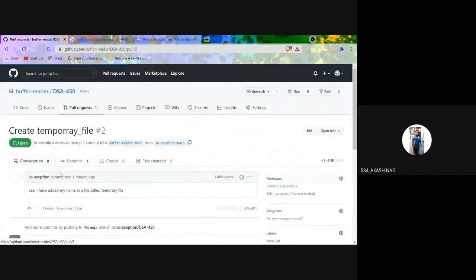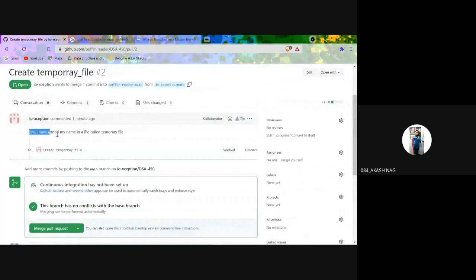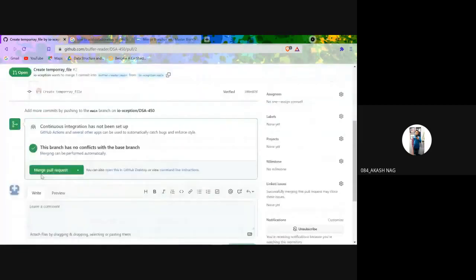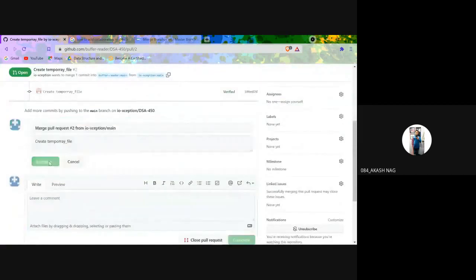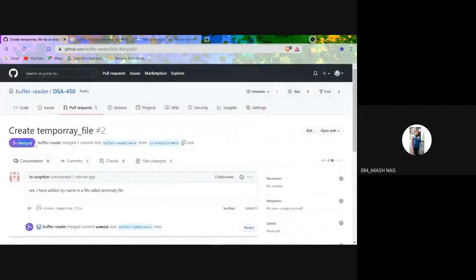He would go to this and see what changes you have made. He would see that I have added a new file called temporary file. He thinks that yes, this is okay for the code, this is right. So how would he make the change into his GitHub? For that he needs to use the merge pull request option. As soon as he merges the pull request, see, it's merged. The same changes are reflected in his account.